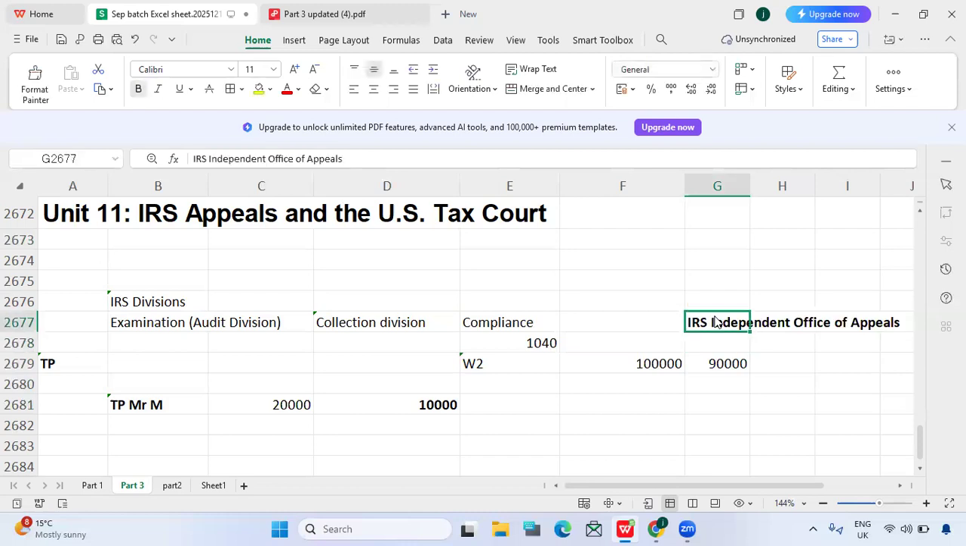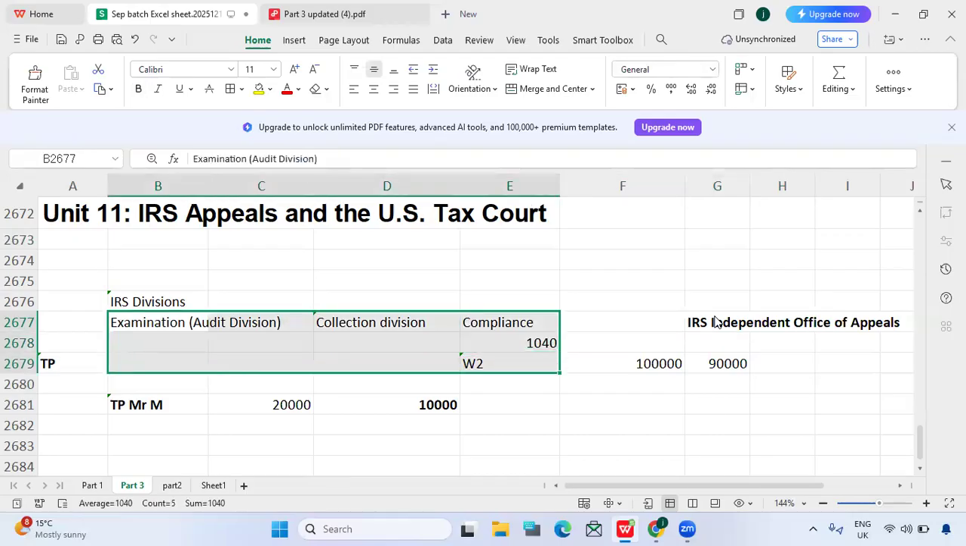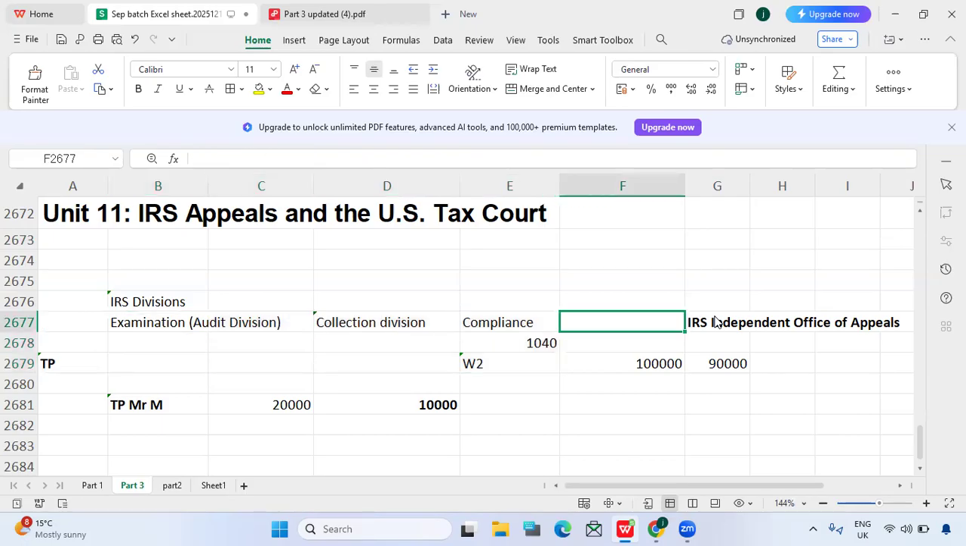What exactly will the Office of Appeals do? They will check the facts and circumstances. That's it. They will not consider your emotional or financial issues, nothing. They will check the facts, and based on the facts they will resolve the issues. It is a settlement department, which is informal. So if there is an issue between the taxpayer and the examination, collection, or compliance department within the IRS, the taxpayer has the right to appeal before the Independent Office of Appeals. That is the process we have to follow.